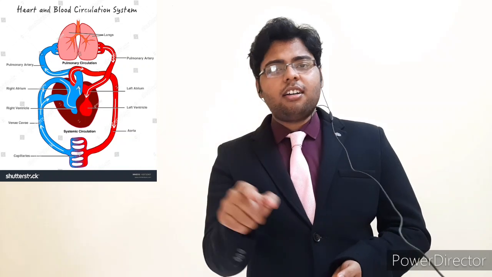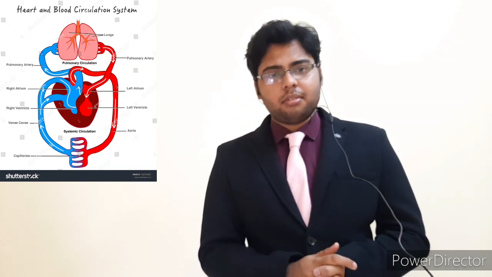Now coming to the diagram of the circulatory system. So I put an image in this video to better understand how the blood flows from the heart to the lungs and from the lungs to the heart. So here it is.